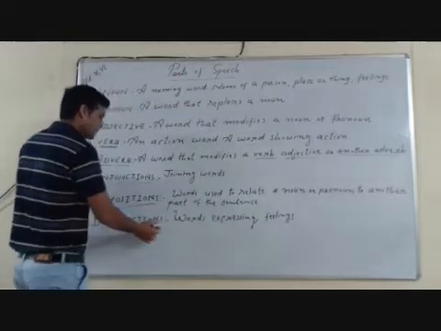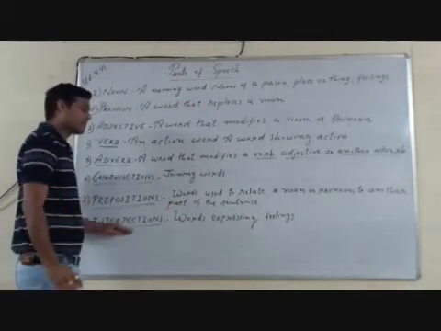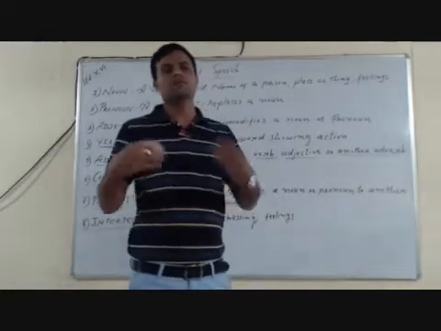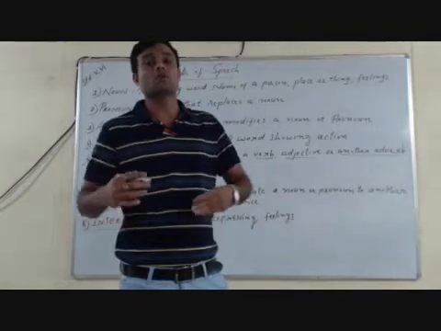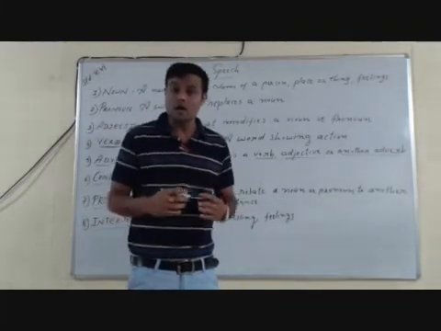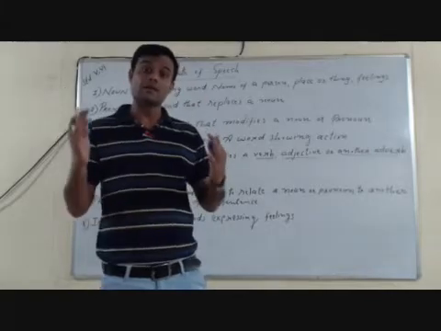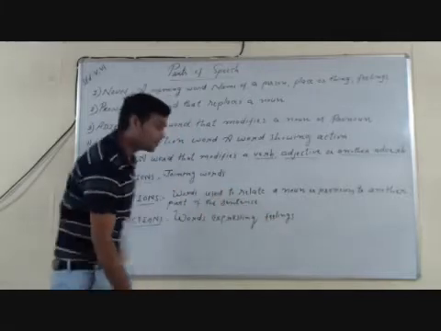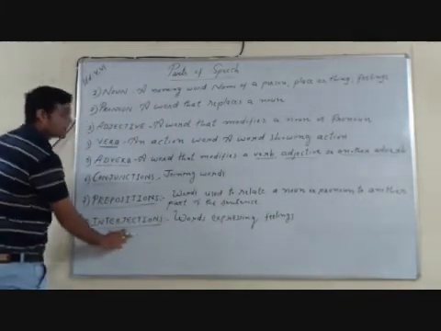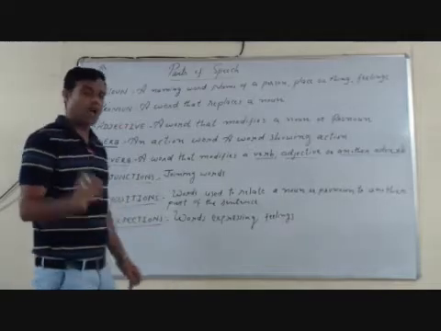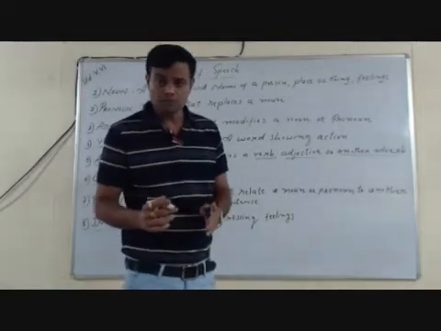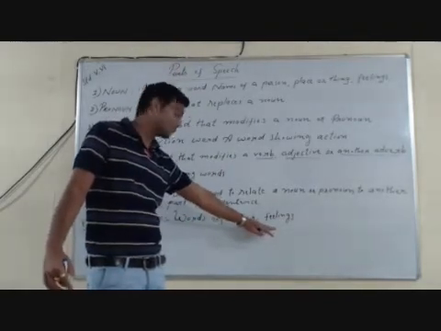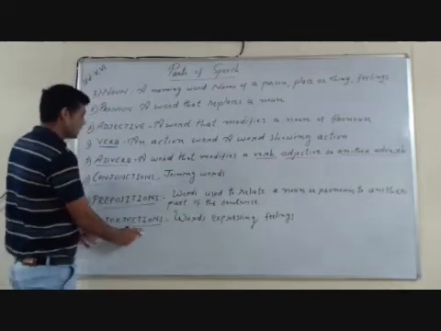And the last one, that is interjections. Interjections are the words expressing feelings. Many of the times when we have different types of feelings, some words automatically come from our mouth, like ouch, alas, hooray. These are the words which express feelings. Such words in English are called interjections. They are only the words ouch, alas, hooray, oh. These are the words which express feelings. So these words expressing feelings are called interjections.